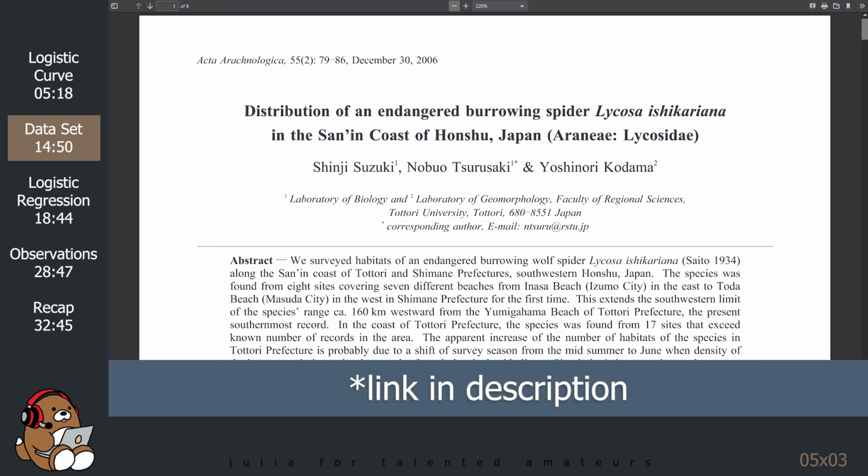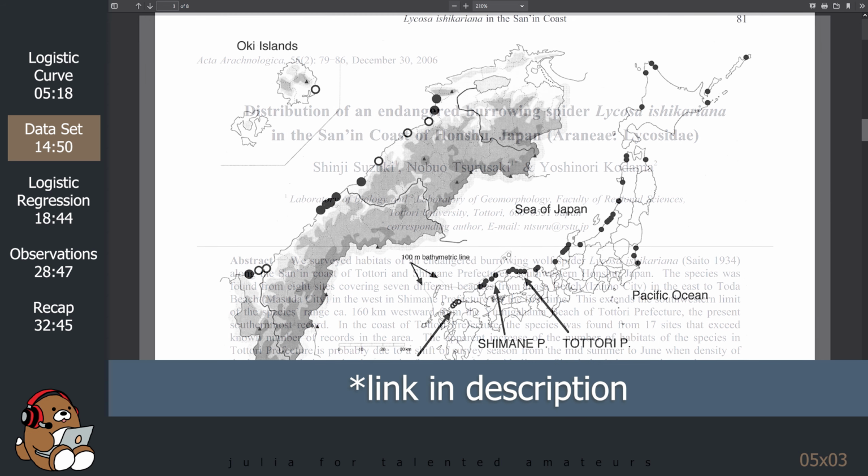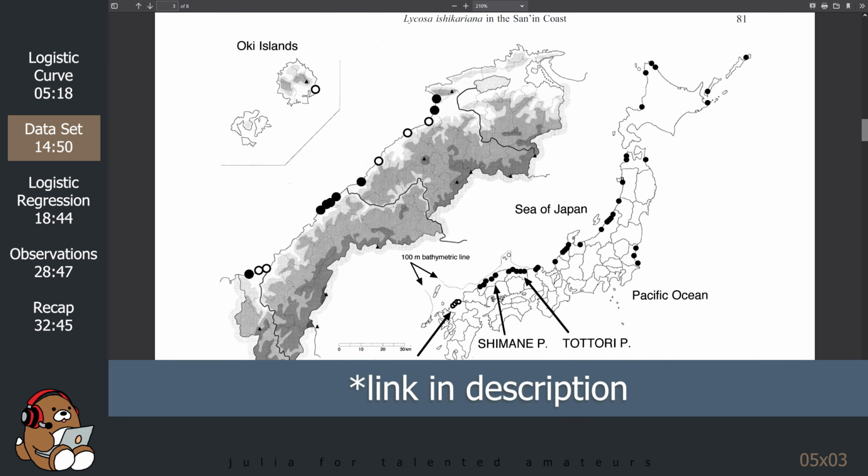This data is from a 2006 research paper by Suzuki, Tsurusaki, and Kodama titled Distribution of an Endangered Burrowing Spider in the Sanin Coast of Honshu, Japan. I apologize for my pronunciation. In the interest of conservation, the researchers surveyed habitats along various beaches in Japan, where they were looking for the presence of an endangered burrowing spider, commonly known as the wolf spider.